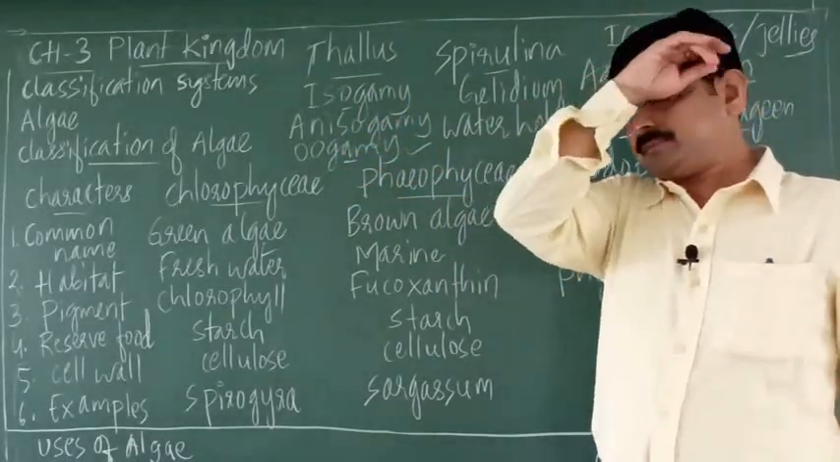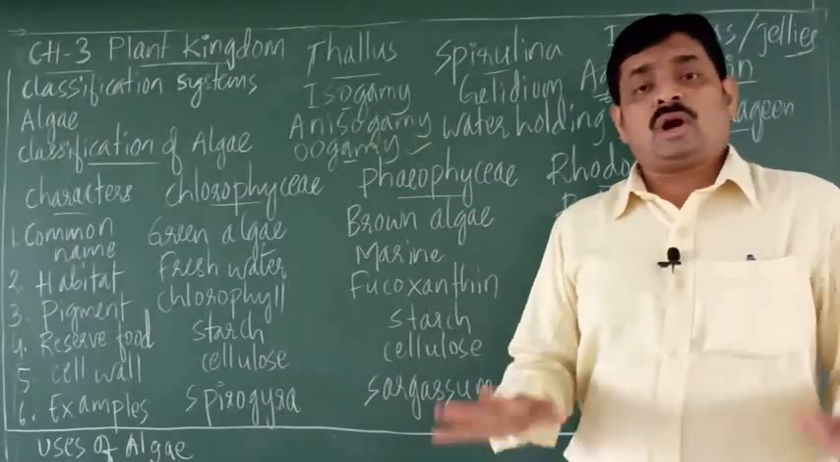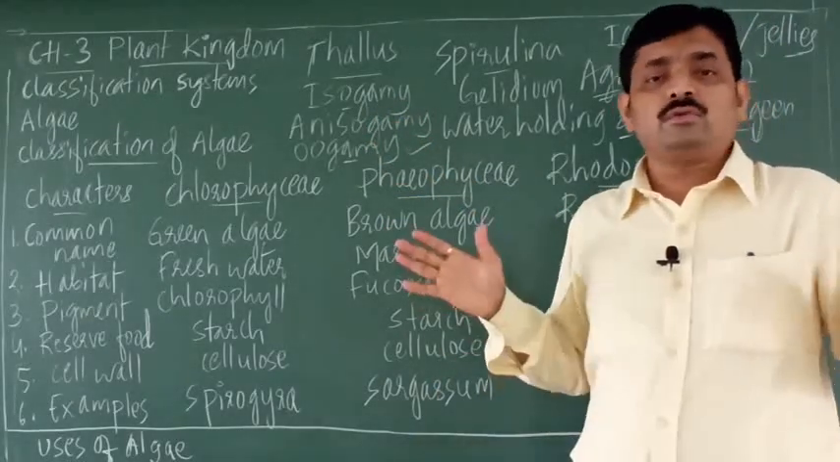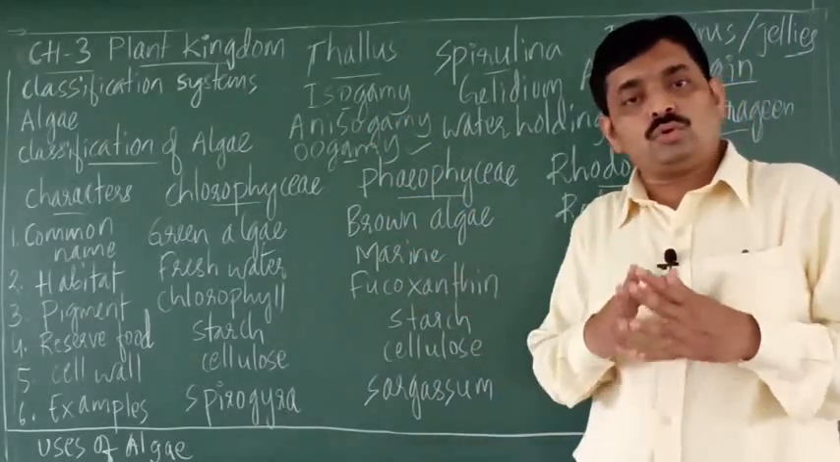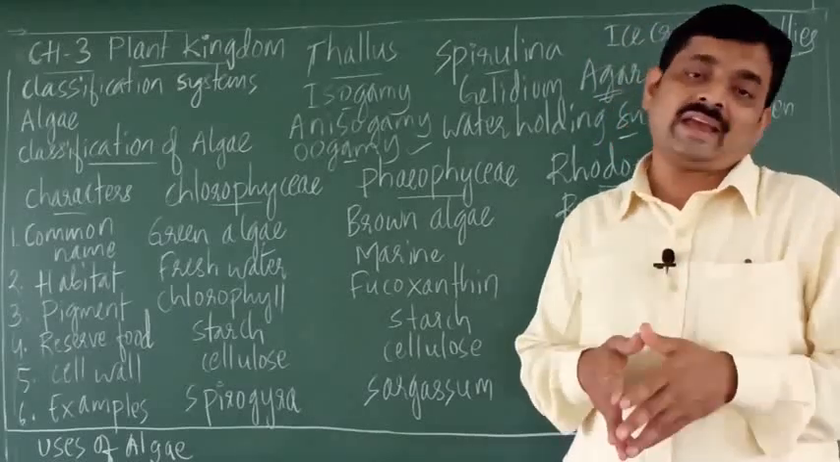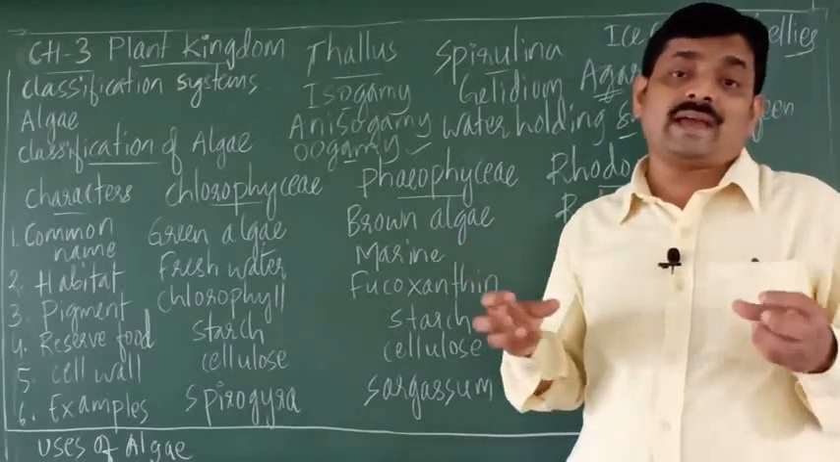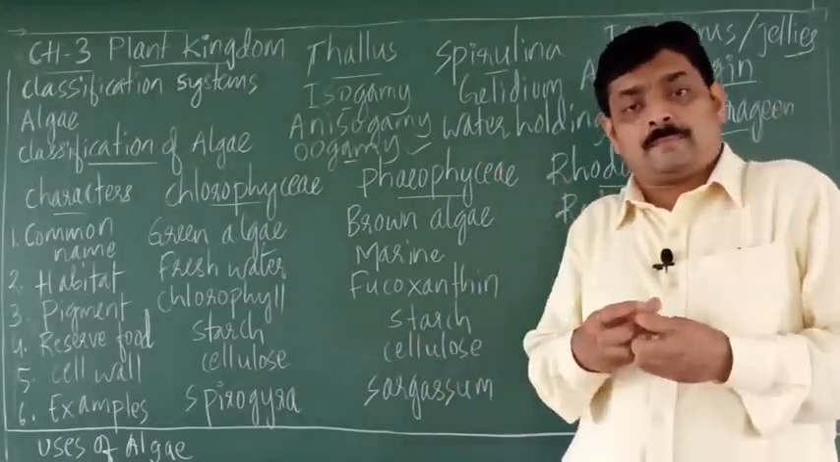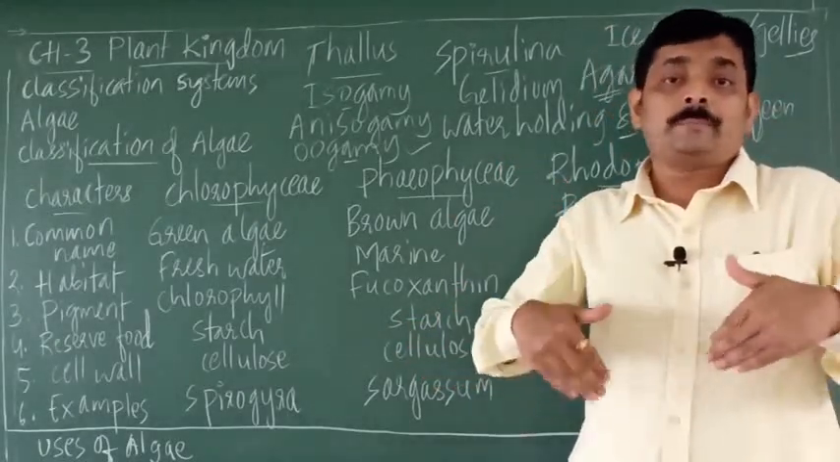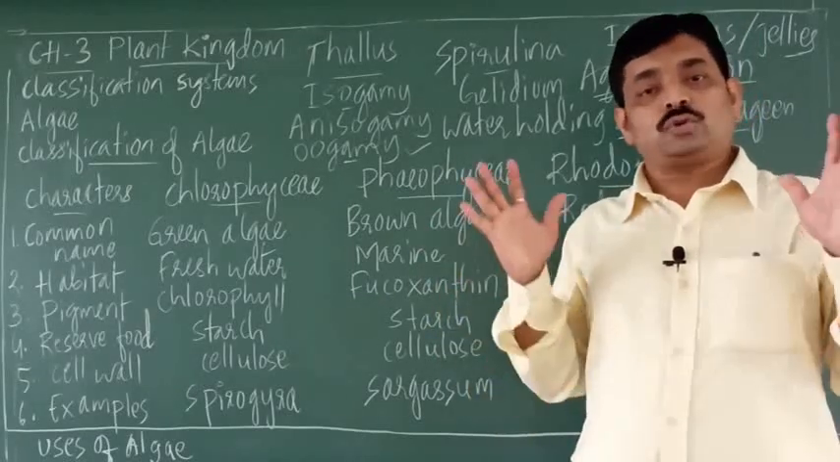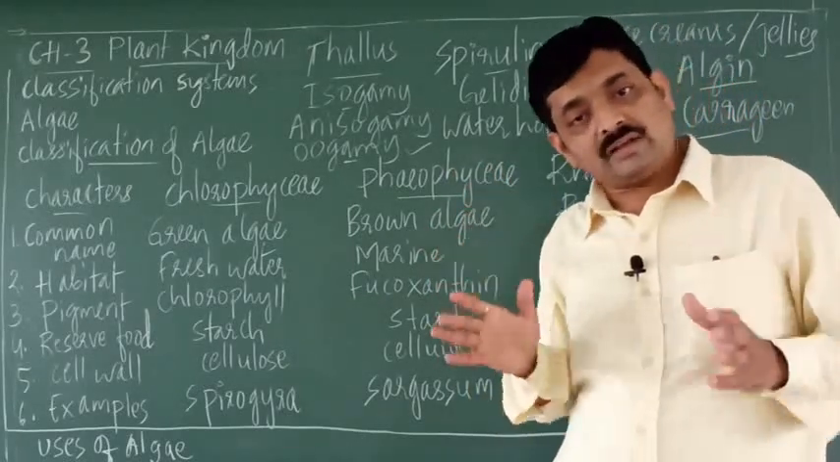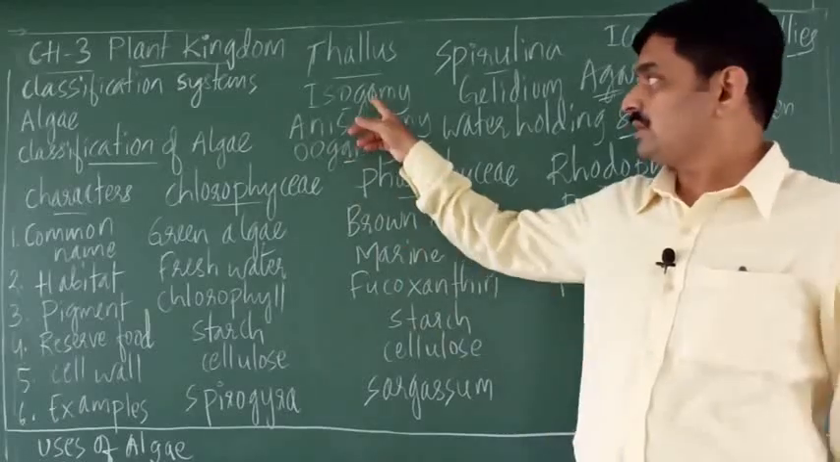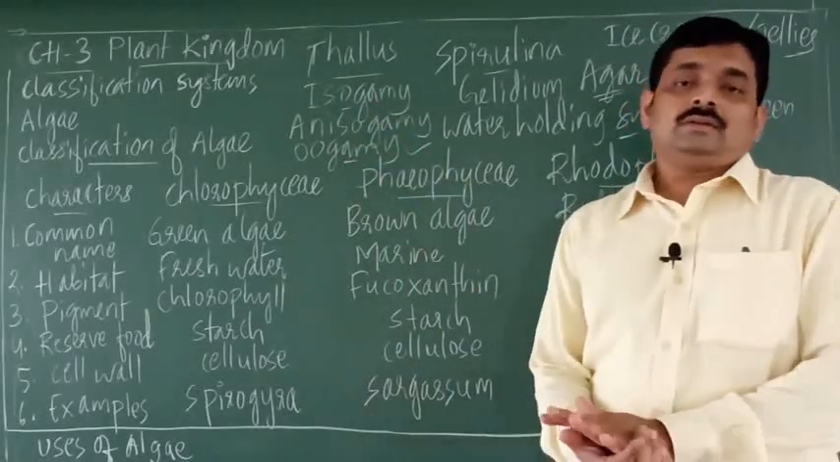So what do you mean by isogamy? Isogamy means the fusion of two morphologically similar gametes. See here, when the two gametes, that is the male and female, are exactly the same, their structure is the same, they appear the same, right? So fusion of such similar gametes is called isogamy.